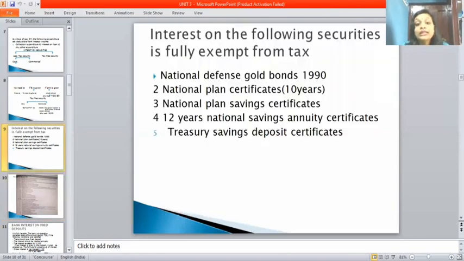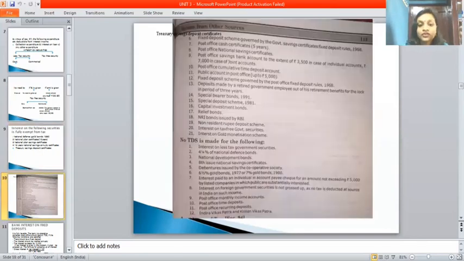So these are the interest on the following securities that is fully exempted from tax. These are the many lists, and we should go through them properly. While doing a problem, we can then understand which is listed and which is not listed. Okay. And no TDS is made on the following.